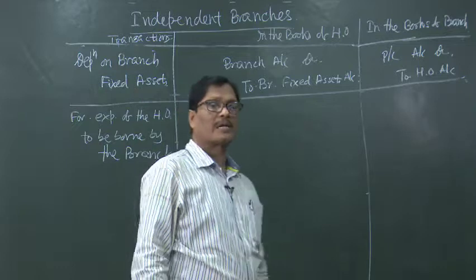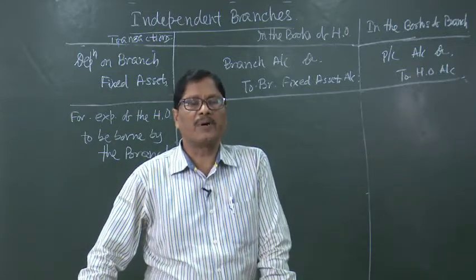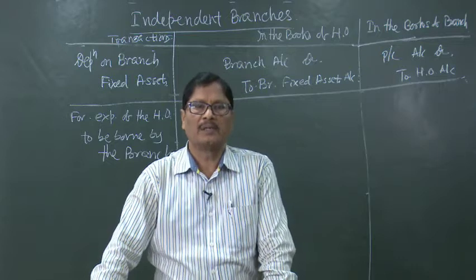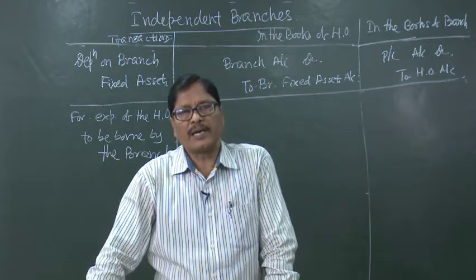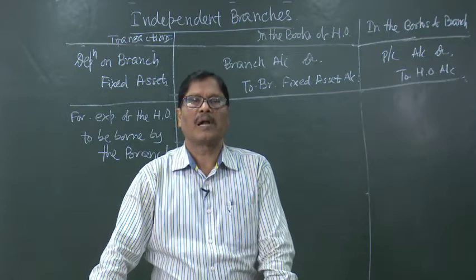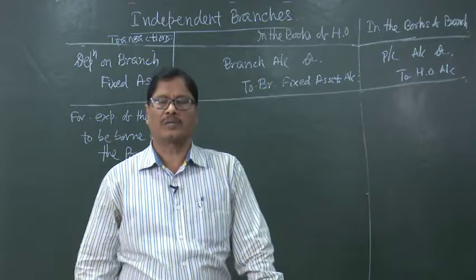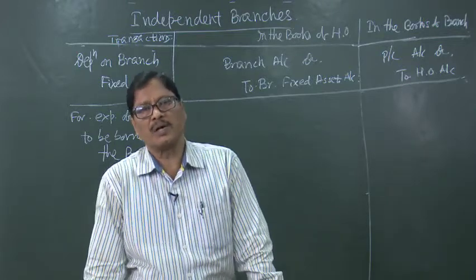If on advertisement 1 lakh rupees has been already spent by the head office, they must have recorded it like this, say advertisement account debited to bank account. But out of this advertisement 1 lakh, only 90,000 belongs to the head office, 10,000 belongs to the branch.